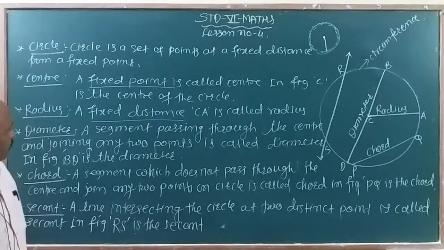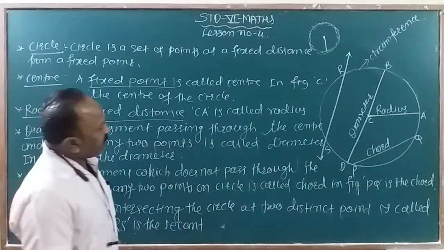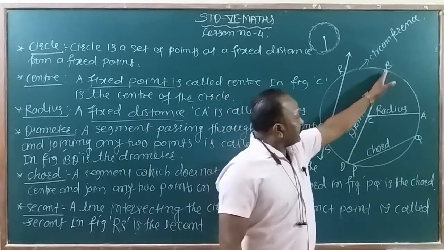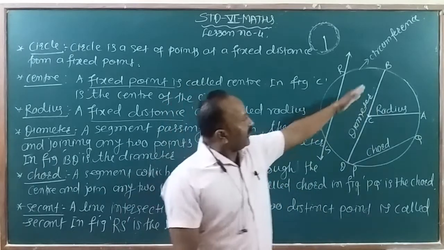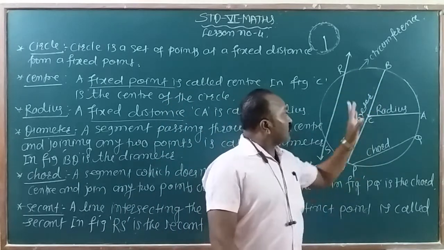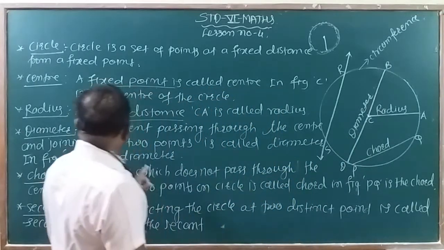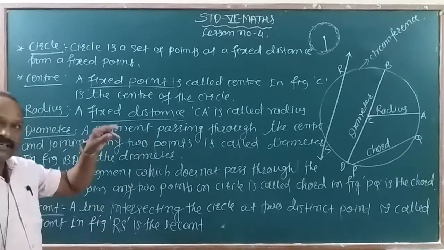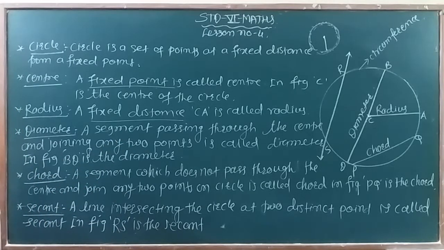Then what is a diameter? A segment passing through the center and joining any two points of the circle is called a diameter. Diameter is a line segment which passes through the center and joins two points on the circle. So a diameter is a segment which passes through the center and joins any two points of the circle. In the figure, BD is the diameter.